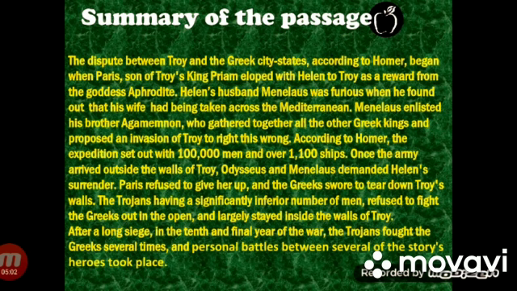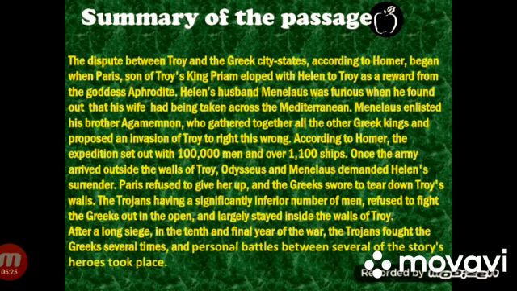Menelaus enlisted his brother Agamemnon, who gathered together all the other Greek kings and proposed an invasion of Troy to right this wrong. According to Homer, the expedition set out with 100,000 men and over 1,100 ships.